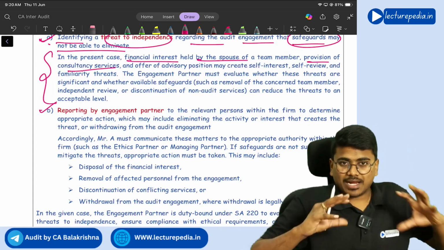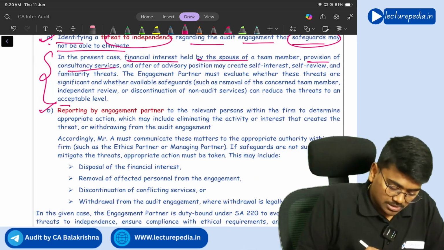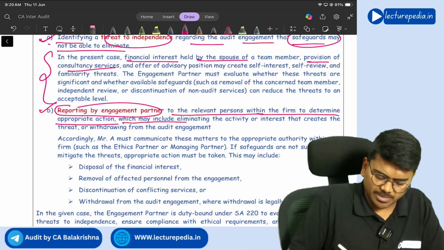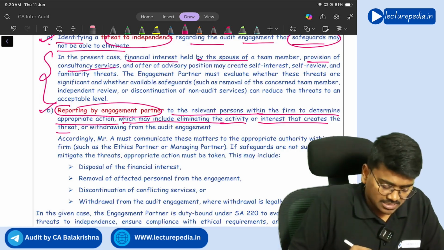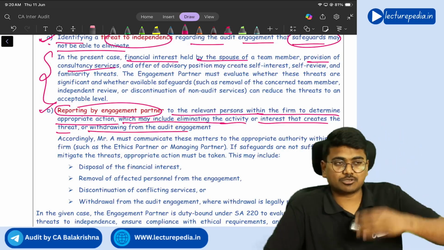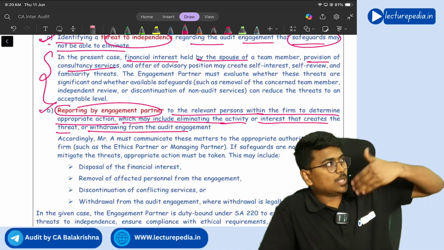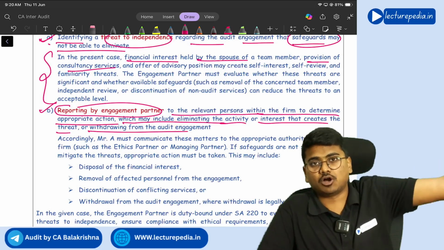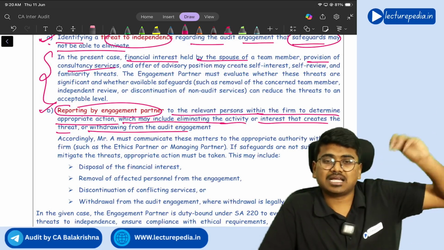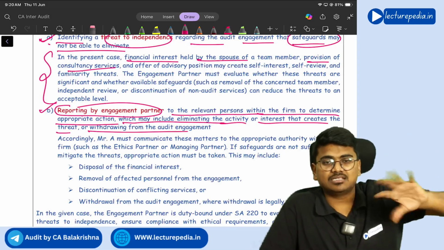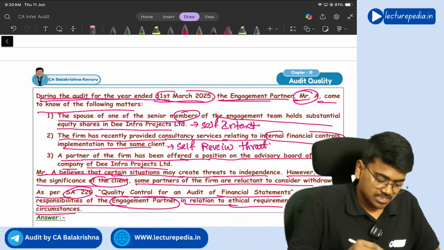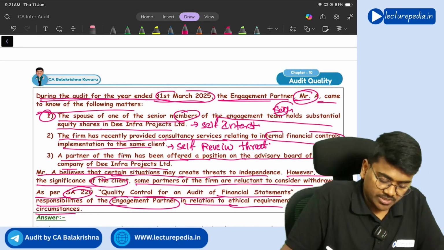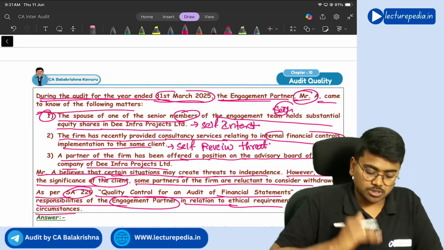Next, once you have identified threats to independence, you have to report the same, reporting by the engagement partner to relevant persons within the firm to determine appropriate action, which may include eliminating the activity or interest that creates a threat or withdrawing from the audit engagement. So once you have identified these threats, the next step is to bring them to the notice of the managing partner of the audit firm and suggest what action has to be taken in the given situation. So here in this first situation, you can suggest selling off these shares which are being held by the spouse of the senior member.